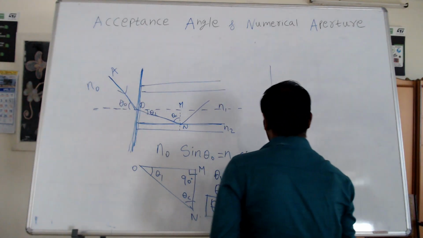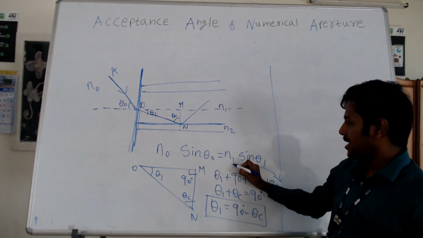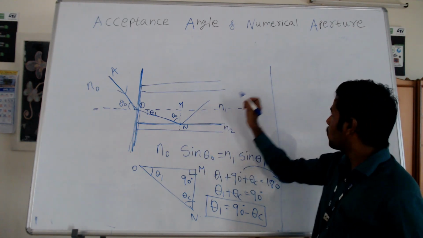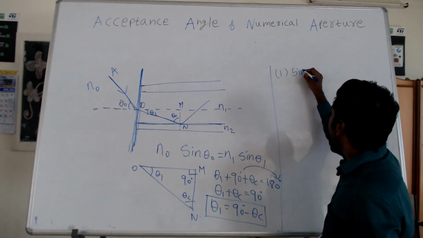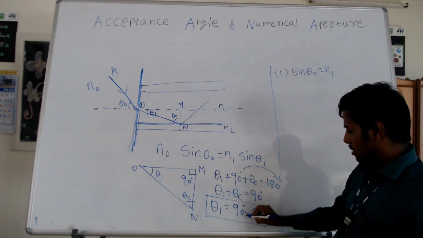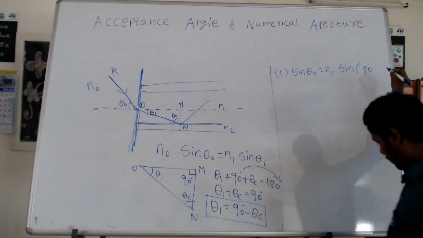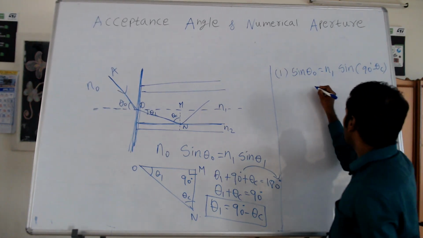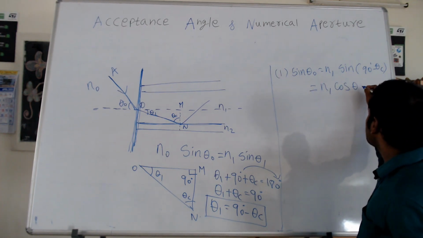Now I am going to substitute the value of theta 1 in this expression. So what is the value of N0? N0 is the refractive index of the air. So the value of refractive index of air is 1. So N0 sine theta naught equals N1 sine theta 1. Instead of theta 1 I can substitute this value. So sine of 90 minus theta C. So this should be equal to N1 cos theta C.